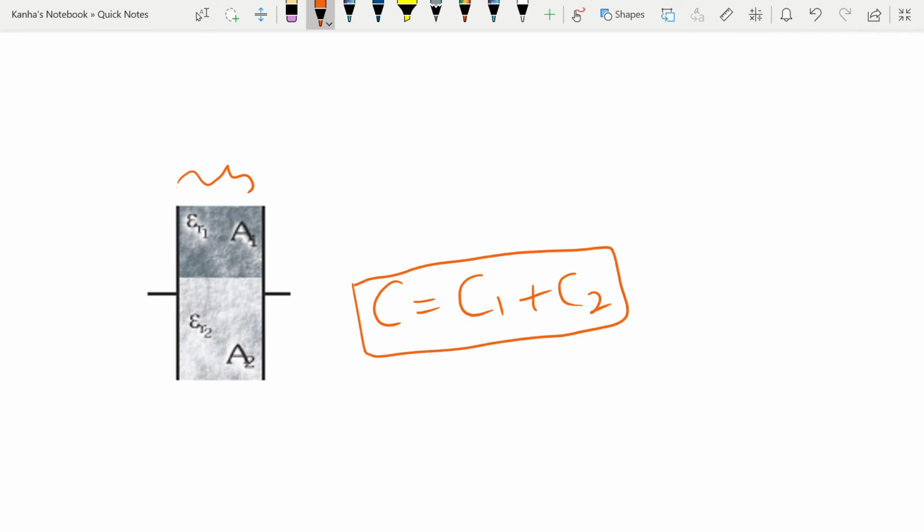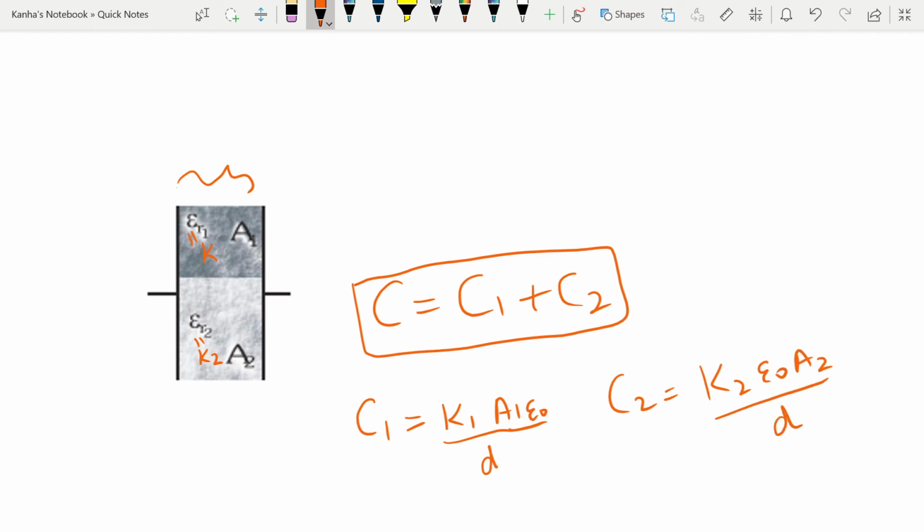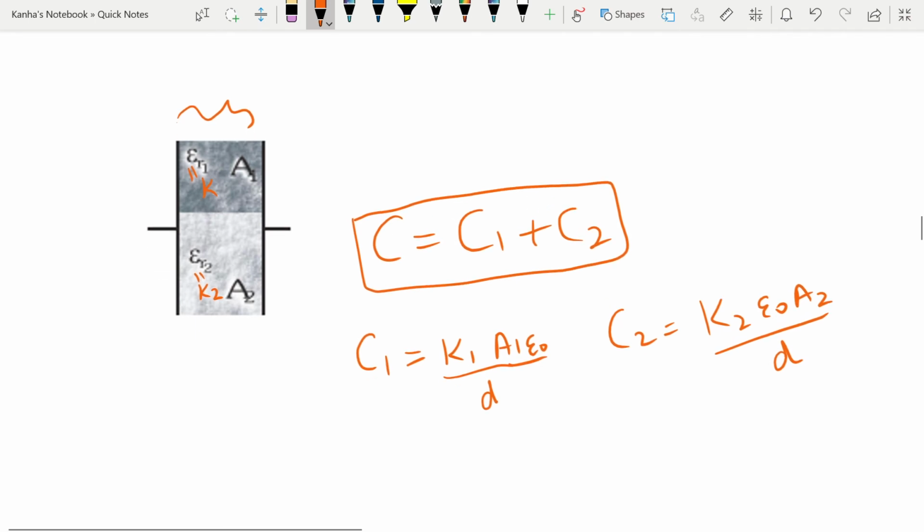So what is the capacitance for C1? For C1 I can easily write it's K1. I'm writing this as K1, this as K2. So C1 is equal to K1 epsilon naught A1 divided by D, and C2 is equal to K2 epsilon naught A2 by D, and then you just add them and get the answer.